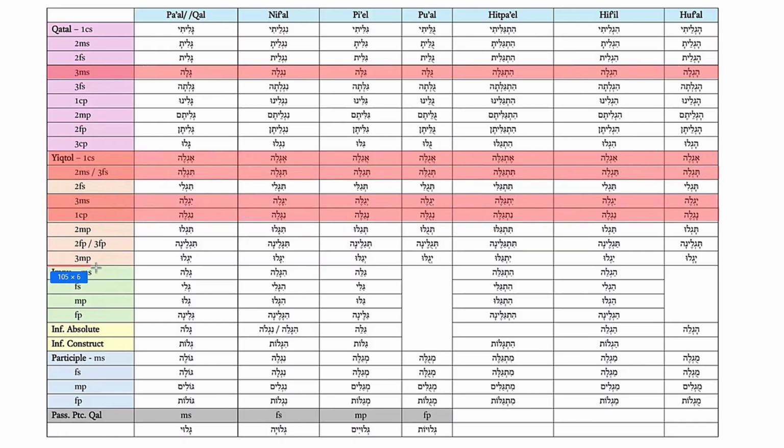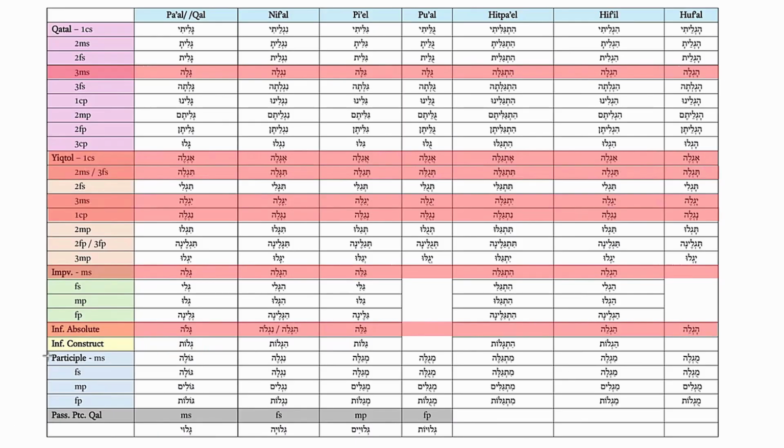We also see this phenomenon in the imperative masculine singular. Here, the vowel before the vowel consonant he is a tsere. Also, infinitive absolute, where in some cases, as in pa'al okal and nifal, we see cholem male at the end, or tsere male, as possibly in nifal, pl, hifil, and hufal.